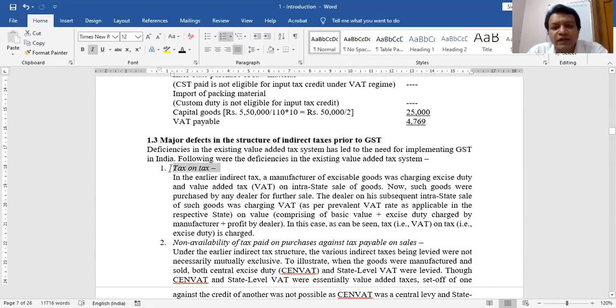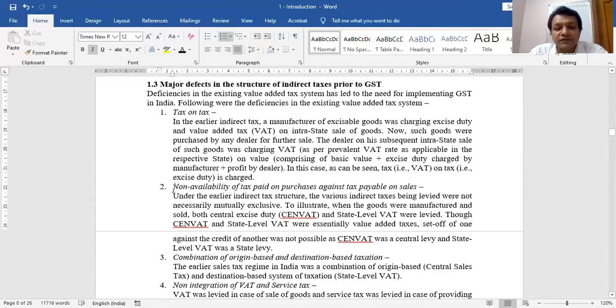There was tax on taxes. You manufacture something and then you pay the tax. You add some other thing, you pay the tax. So there were taxes on taxes. In many cases in the earlier system, when I purchased something, whatever tax I paid, when I sell the product, I could not claim that as ITC. There were problems when ITC was not fully allowed. This was the problem.